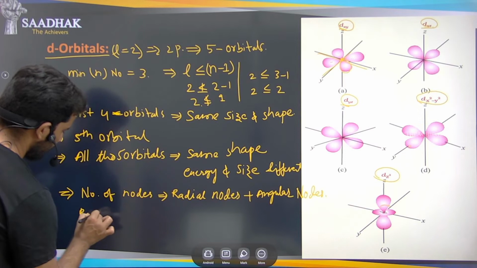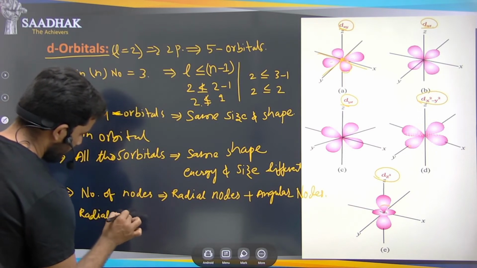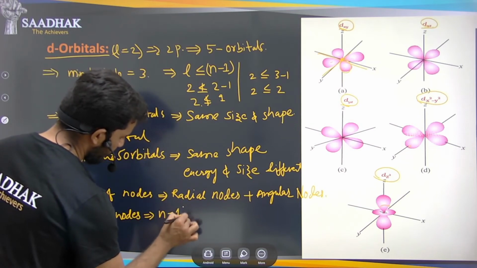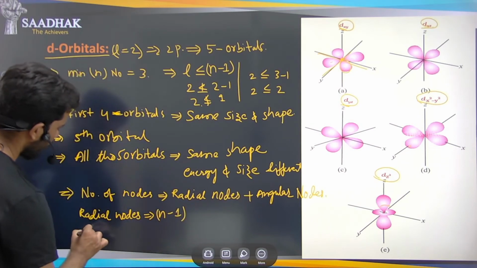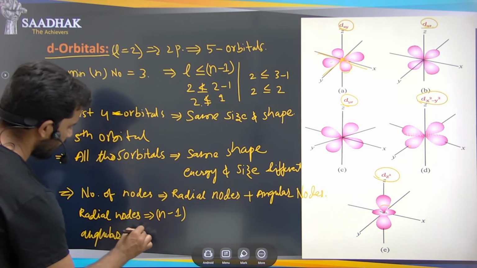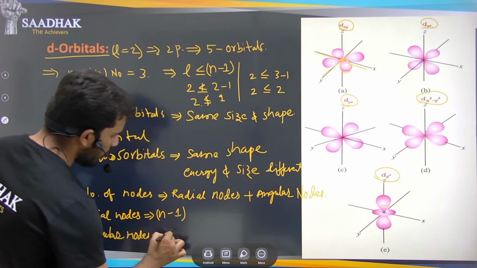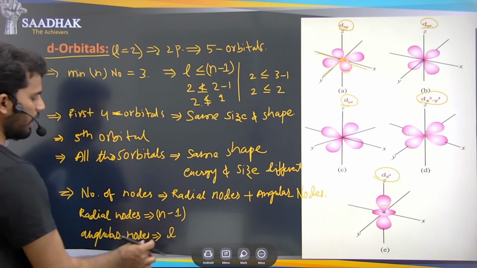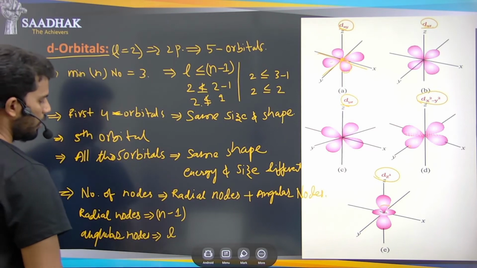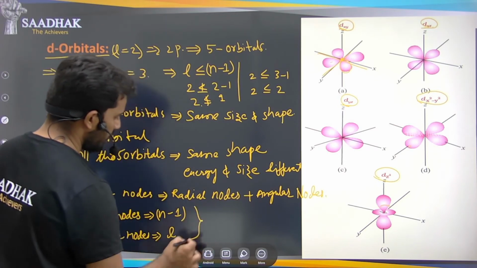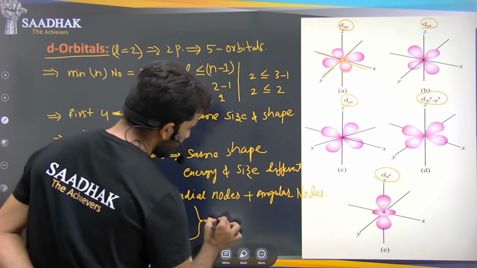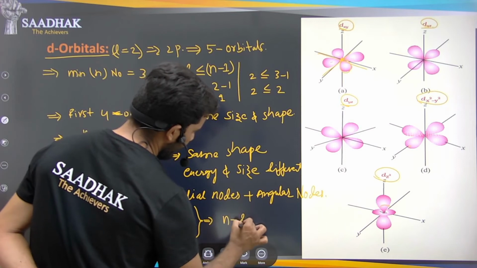The radial nodes formula is nothing but n minus L minus 1. And angular nodes, how many can we find here? Angular nodes are equal to L, the L value that we have. So the sum of these, or the total number of nodes, is nothing but n minus L minus 1.